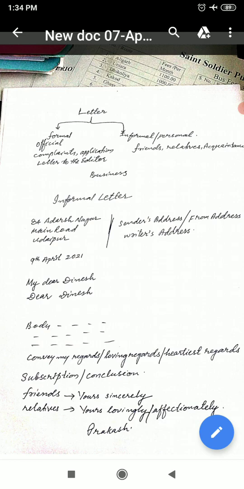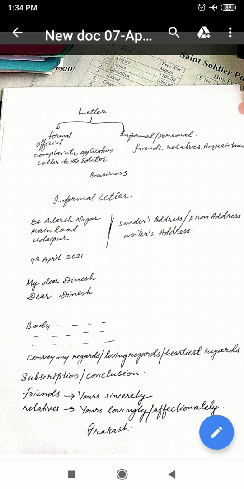That means the address of the person who writes the letter, that means our address if we are writing the letter. Otherwise we can say it is from address or the writer's address. You can keep it in your mind. The simple one is our address or sender's address commonly. Okay.